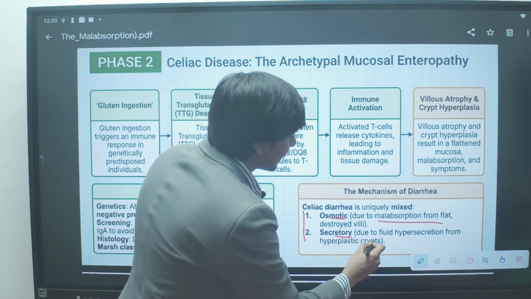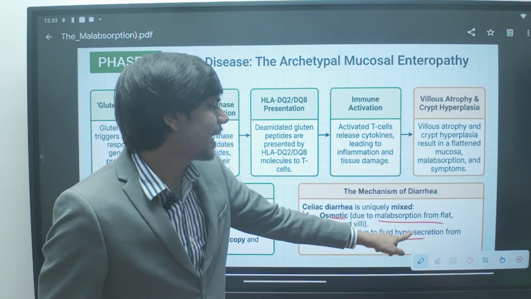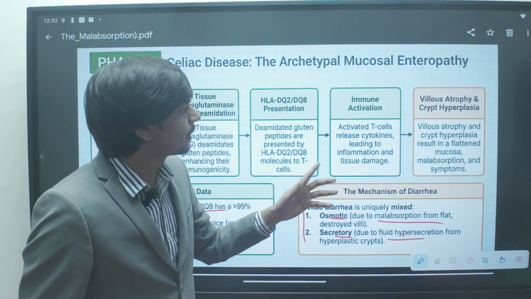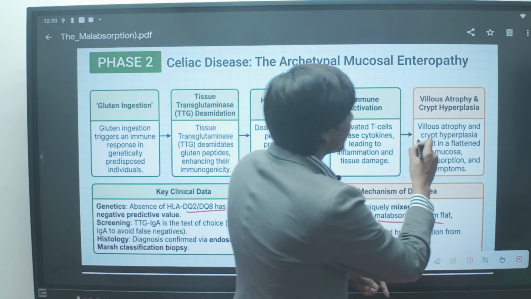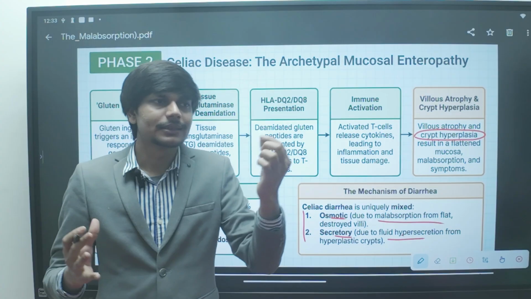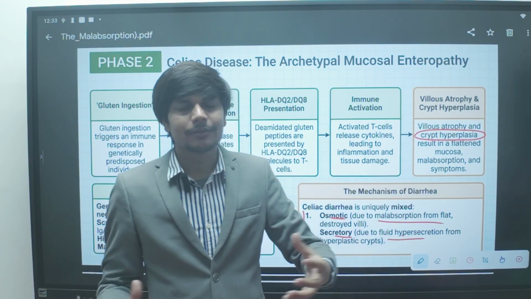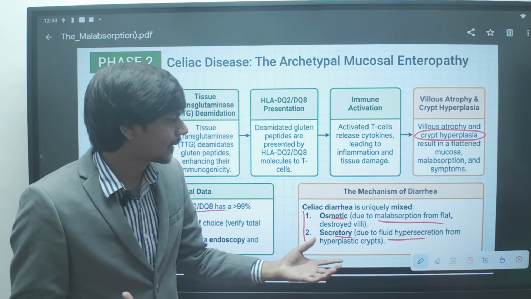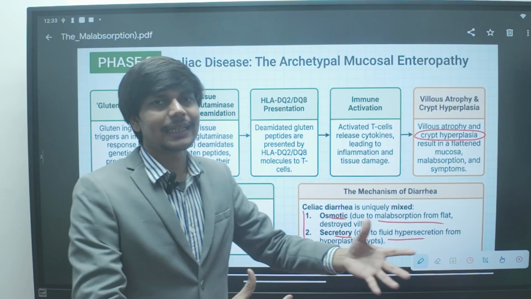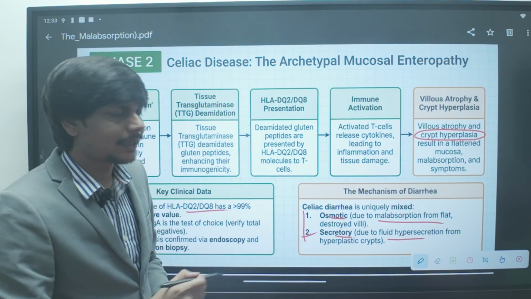Why secretory diarrhea? Because of fluid hypersecretion from the hyperplastic crypts. There was villus atrophy and crypt hyperplasia. A normal crypt secretes a normal amount of fluid; a hyperplastic crypt will secrete more fluid and electrolytes, leading to the secretory component of the diarrhea.